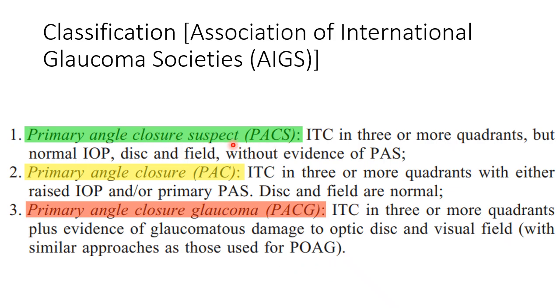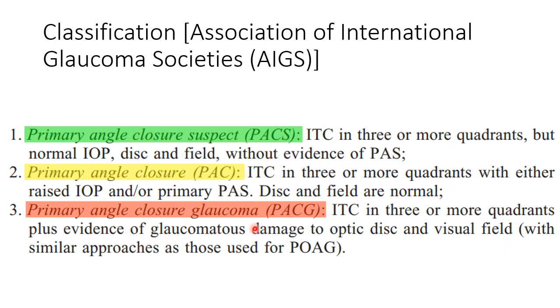So PACS, who is a primary angle closure suspect? Somebody who has iridotrabecular contact in 3 or more quadrants, but normal IOP, disc and field without any evidence of peripheral anterior synechiae. That is a primary angle closure suspect, right? Primary angle closure is when there is ITC in 3 or more quadrants with raised IOP and/or primary peripheral anterior synechiae, but the disc and field are normal, so you cannot call it glaucomatous.